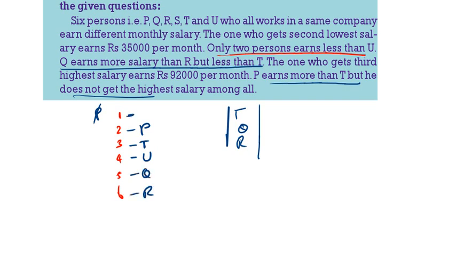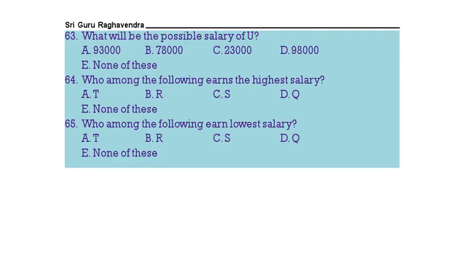Here we are having which person? S. The one who gets the third highest salary gets 92,000. That means T is getting 92,000. Then the one who gets the second lowest gets 35,000, so Q is earning 35,000. This is the arrangement we got. Now come to the questions.